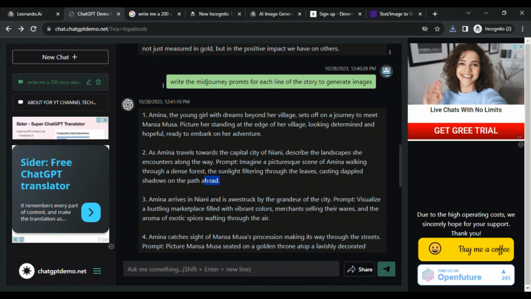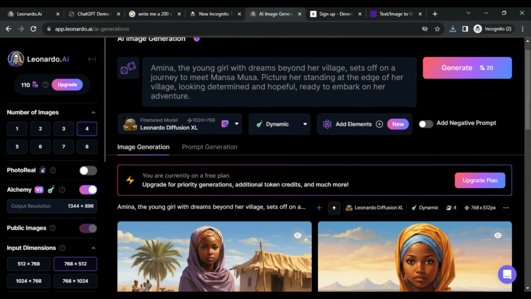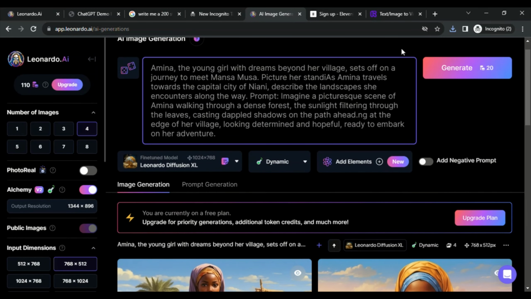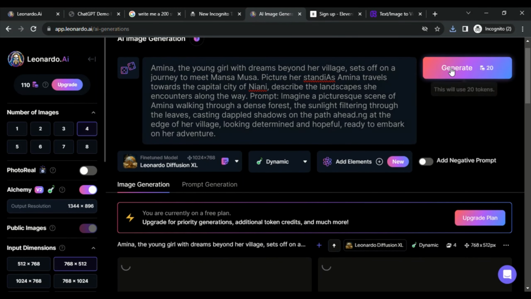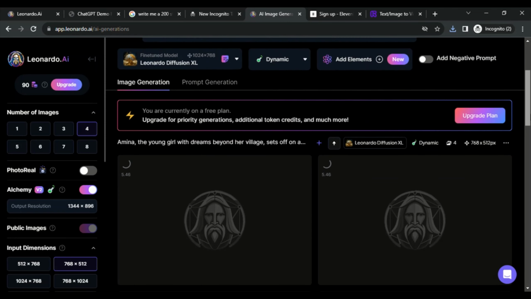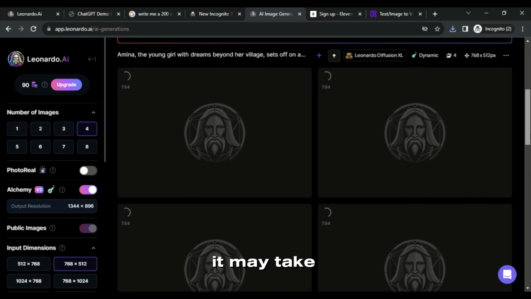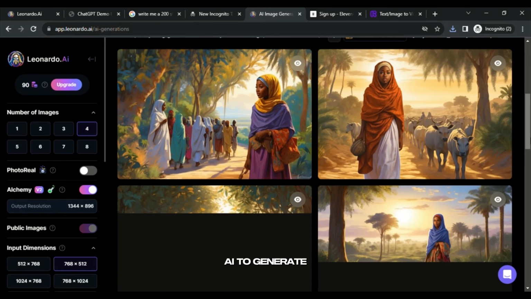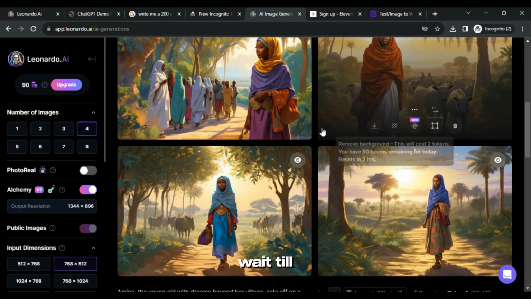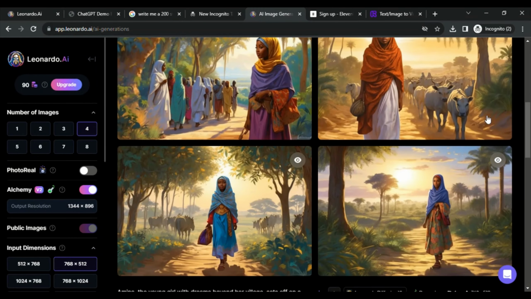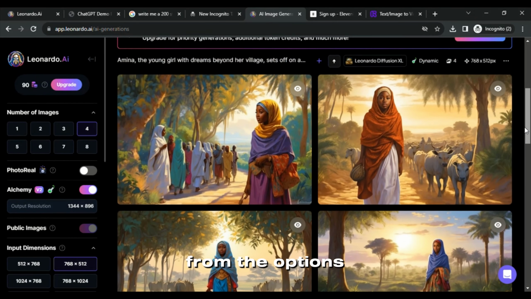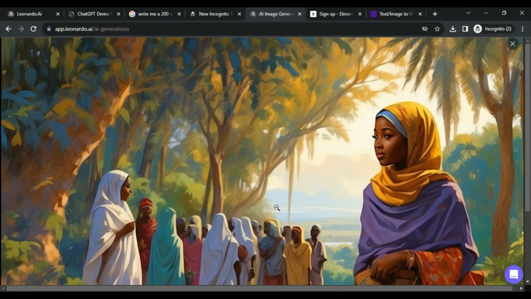Now head to ChatGPT and copy the next prompt to create the next image. Paste it, tweak it, and click on Generate. It may take some time for Leonardo.ai to generate the images. Wait till the magic is complete. Select the best variants from the options and click Download.